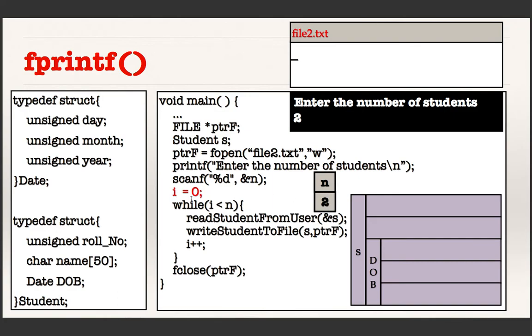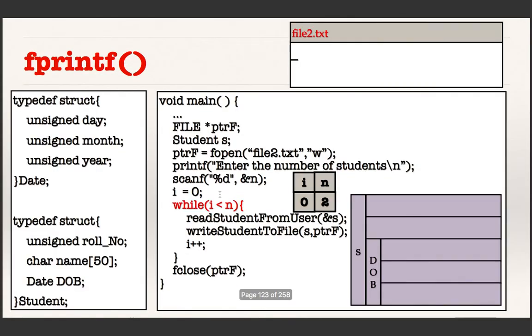The next statement is i equal to 0, so the value of i becomes 0. Now, is 0 less than 2? Yes, it is. So the control comes to the next statement in the program, which is a function call. This is a function that I defined to read the information about a student. The function is expected to get the address of this structure, so I am passing the address of this structure to this function. Can we jump into that function?